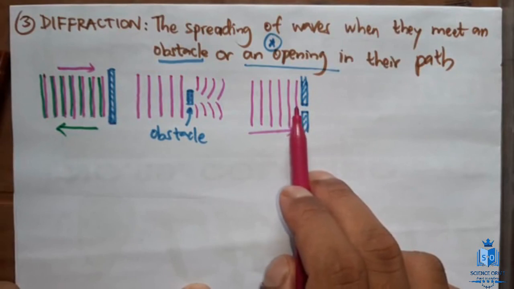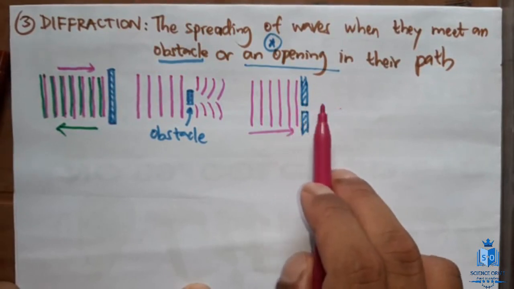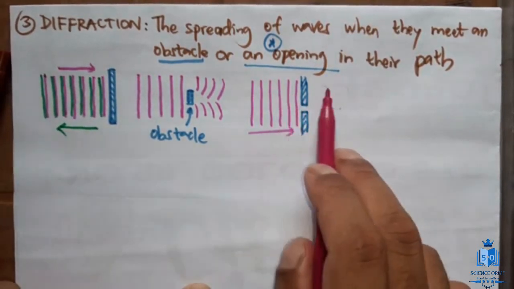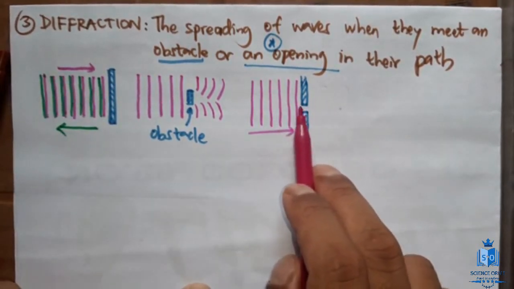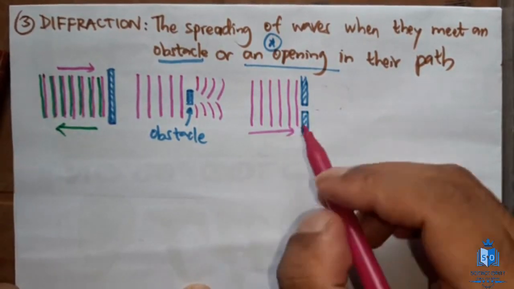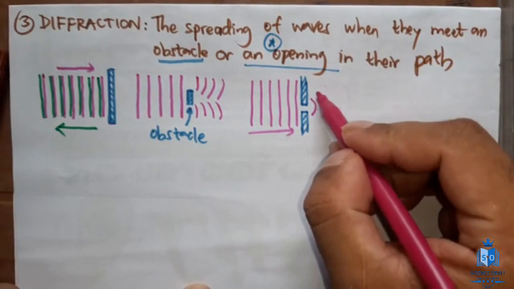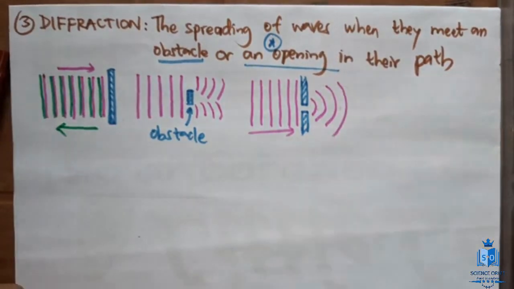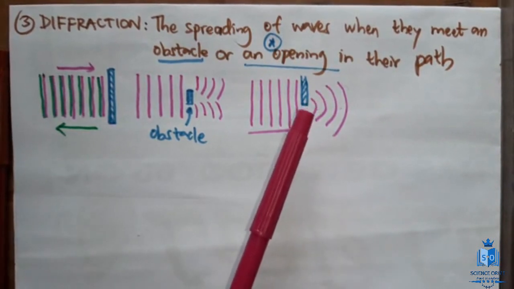So what happens? The wave which can move through this part will move, and these parts are vacant because these waves are not propagating now. Then the energy of the waves which are moving from here will spread. So eventually you will see a phenomenon like this. The waves will spread like this. This is what you actually have in your syllabus. This is what you call diffraction.